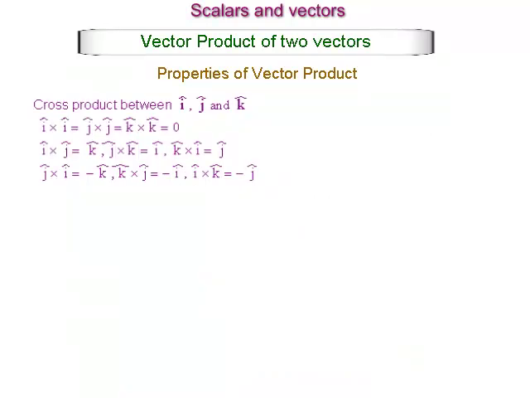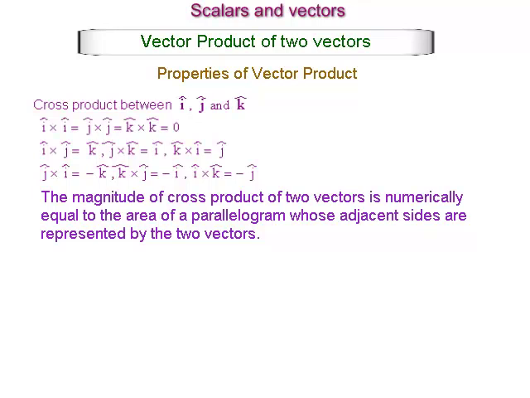Cross product between i, j and k. i cross i is equal to j cross j is equal to k cross k, which is equal to 0. i cross j is equal to k, j cross k is equal to i, k cross i is equal to j. j cross i is equal to minus k, k cross j is equal to minus i, i cross k is equal to minus j.